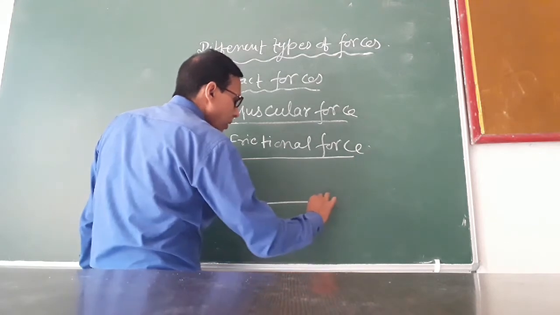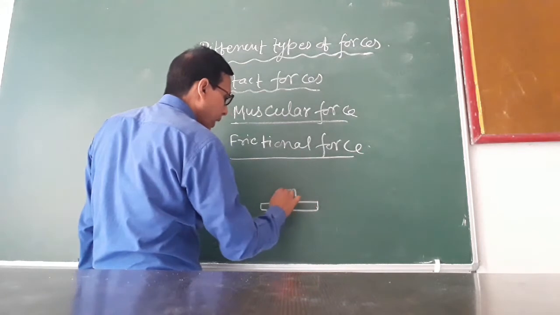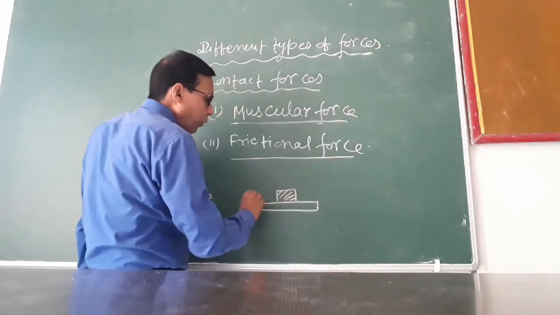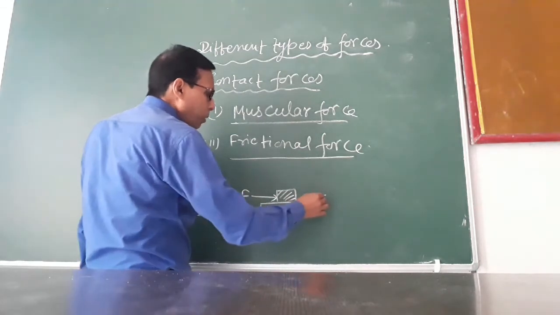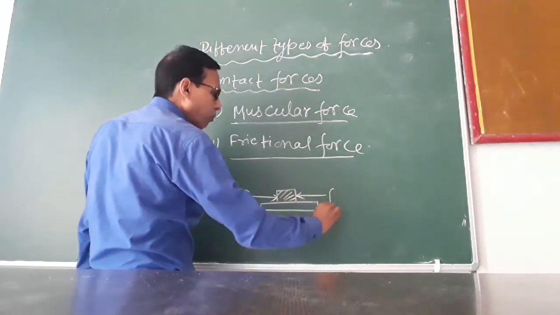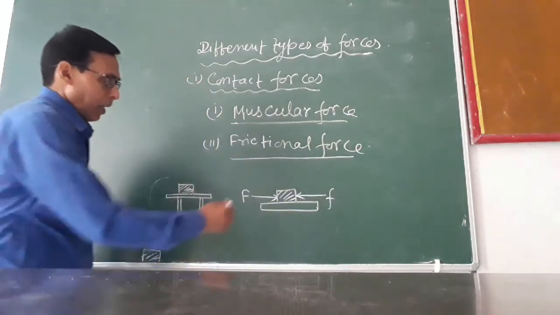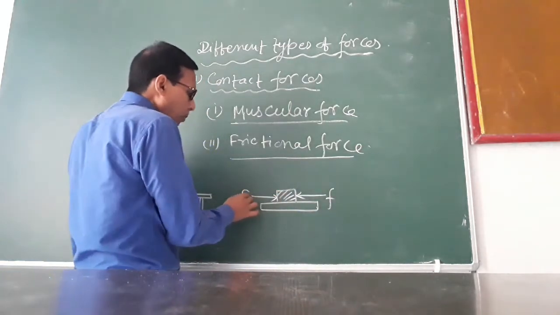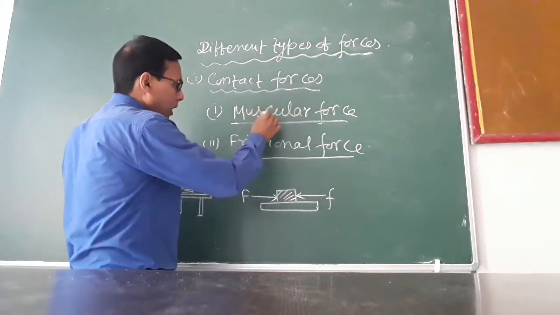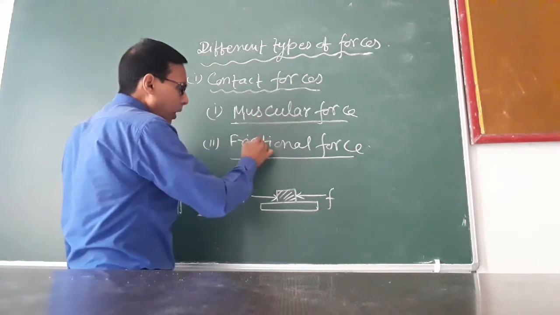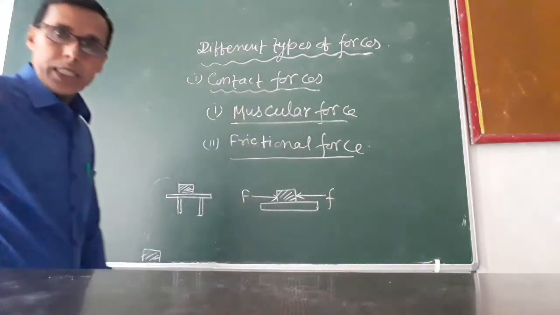Suppose this is a horizontal surface and we place one object. If we apply the force F, then the frictional force opposes the motion of this object in the opposite direction. So here the force applied on the object is in direct contact. So these two forces, muscular force and frictional force, are two examples of contact forces.